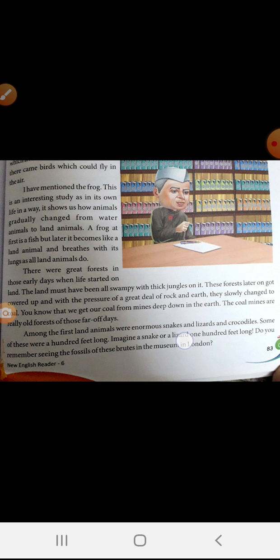There were great forests in those early days when life started on land. The land must have been all swampy with thick jungles on it. Swampy, as I told you, means land which is soft and wet, and this swampy land had thick jungles on it, meaning thick forest.